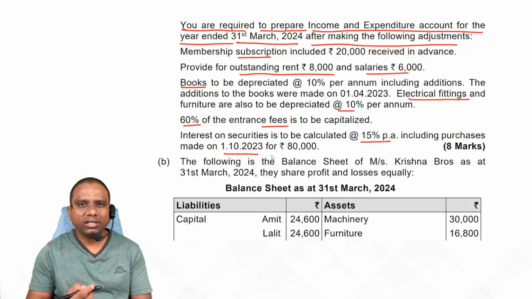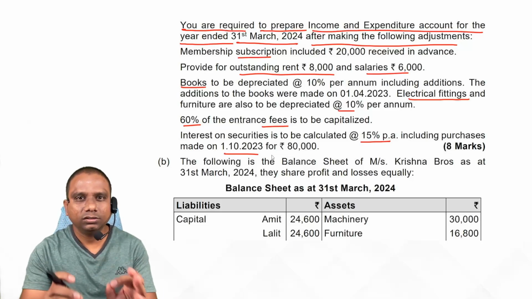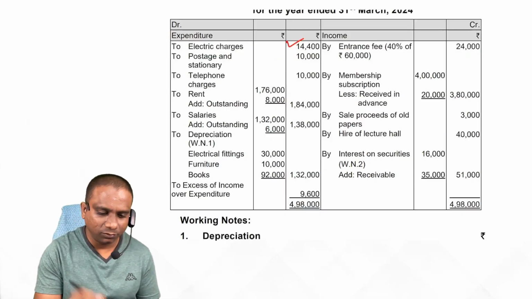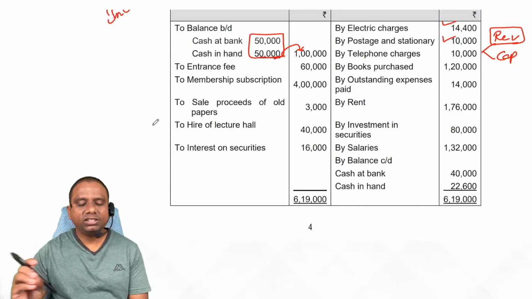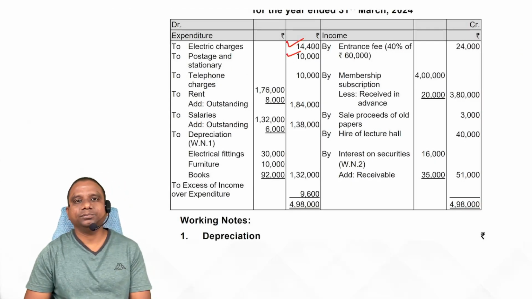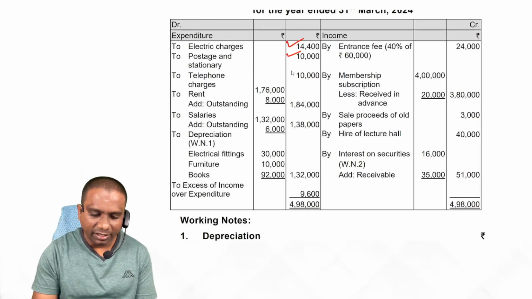So except outstanding rent and salaries, which are outstanding expenses, the remaining are all relating to income and depreciation. Okay, fine. Now look at postage and stationery: there is no adjustment, so show it directly. Next one. Telephone charges, no adjustment, show it directly.